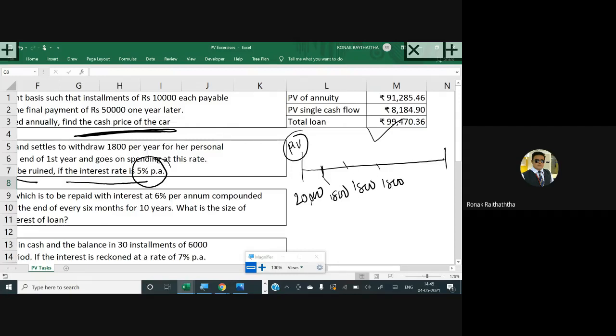Now, if she gets the interest of 5% on 20,000, then she will withdraw 1,800. Then whatever money is left in her fund will again get the interest of 5%. Then she will again withdraw 1,800. Then whatever money is left in her fund would again fetch the interest of 5%. Then she will again withdraw 1,800. So this sum is basically asking us in how many periods this 20,000 rupees would be consumed, would be utilized. So basically n is something that we are supposed to find.